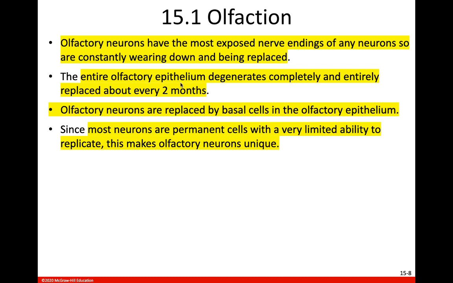The basal cells of that olfactory epithelium are going to replace the olfactory neurons in that olfactory epithelium. And remember that most neurons are permanent cells, meaning that once they mature, they never divide again their entire lives. But these olfactory neurons do. So this makes them very unique, because most neurons do not repair or replace themselves. They don't have the ability to do that. But these olfactory neurons in this olfactory epithelium can.